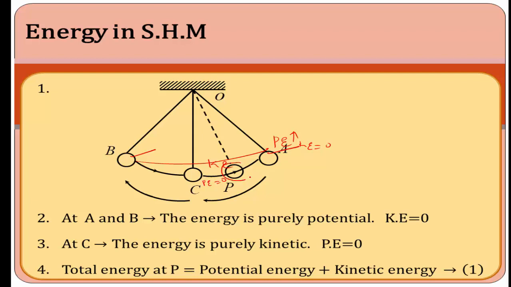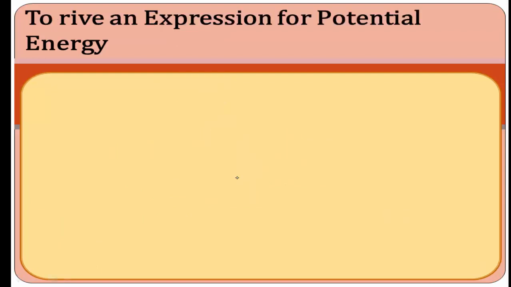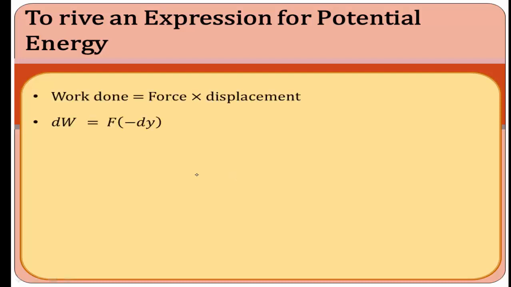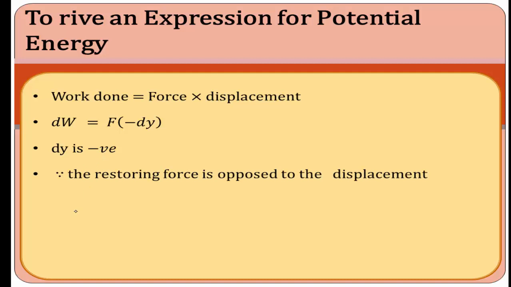Then the total energy at point P is potential energy plus kinetic energy. The sum of potential energy and kinetic energy is called the total energy at point P, or the total energy of the simple harmonic motion. All of you are familiar with the equation: work done is equal to force into displacement. Here dW is equal to F into minus dy. The force and displacement are in opposite directions, that's why dy is negative. That is called the restoring force, which is opposite to the displacement.